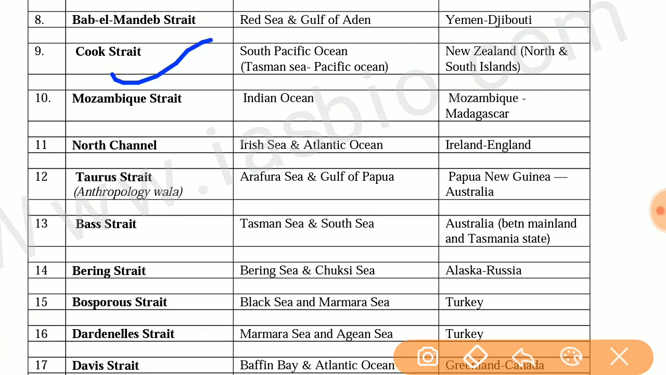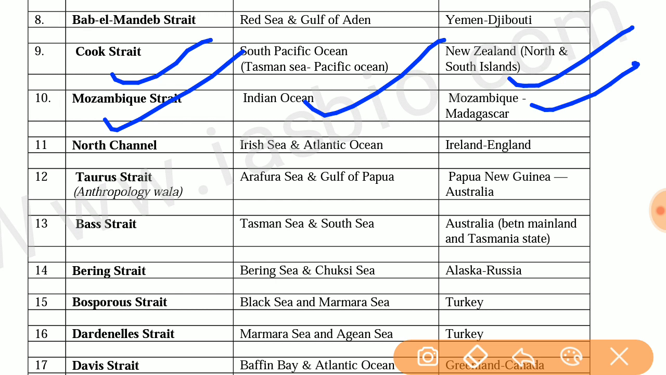Next one is Cook Strait. It is in the South Pacific Ocean, it joins Tasman Sea and Pacific Ocean, and the country is New Zealand, that is, between the North and South Islands. Next one is Mozambique Strait. It joins Indian Ocean, and the countries are Mozambique and Madagascar.